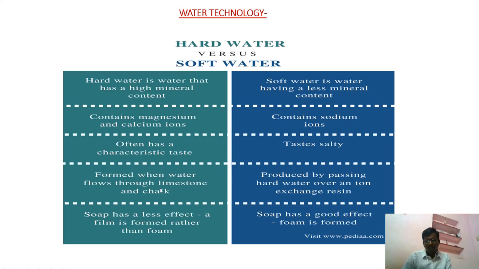Hard water is produced when water flows through limestone and chalk. Soft water is produced when water is treated with ion exchange resin treatment. With hard water, soap has less effect, and a film is formed rather than foam. That means hard water will not produce foam with soap, but soft water will produce lather or foam. That is the important thing.